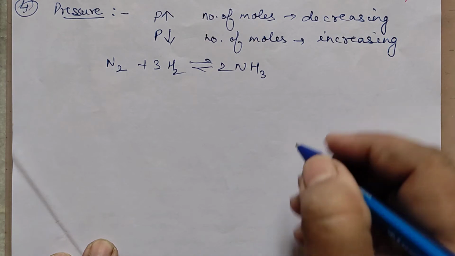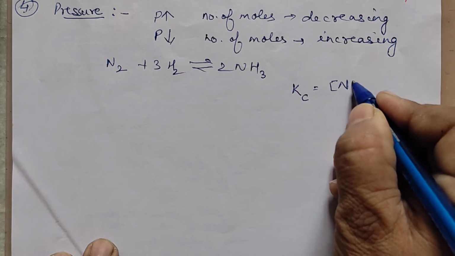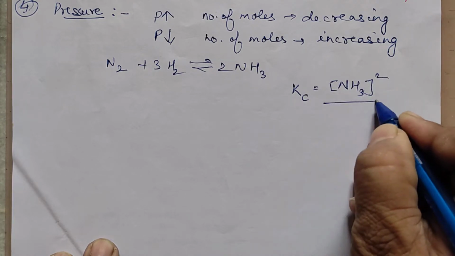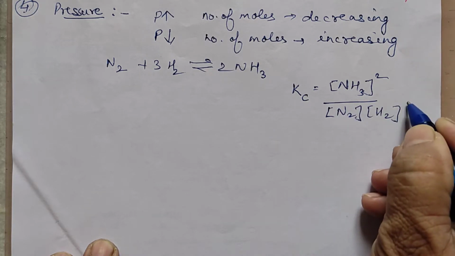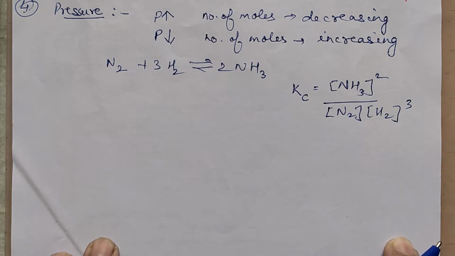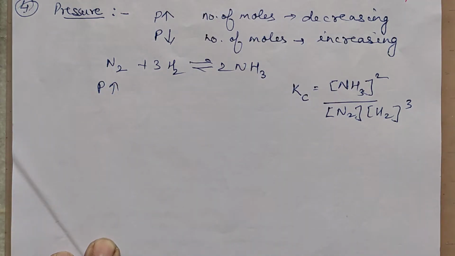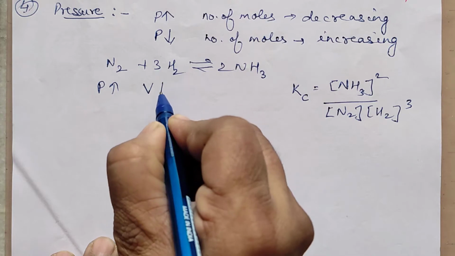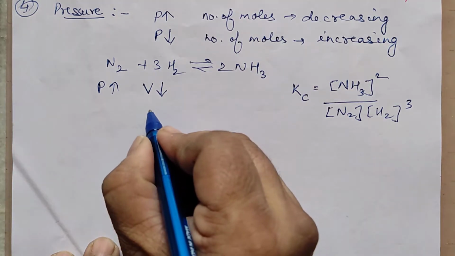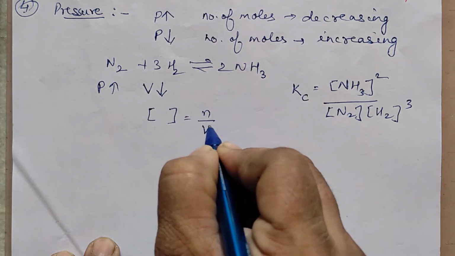Let us understand this. If we apply the law of mass action, we can write the Kc expression as concentration of ammonia to the power 2 divided by concentration of nitrogen into concentration of hydrogen to the power 3. Now what happens if the pressure is increased? When the pressure is increased, what happens to the volume? Volume will decrease. When volume decreases, what will happen to the concentration? Concentration is number of moles by volume.